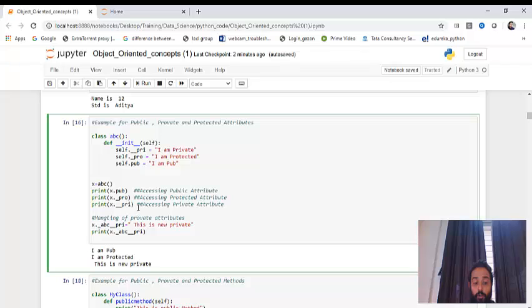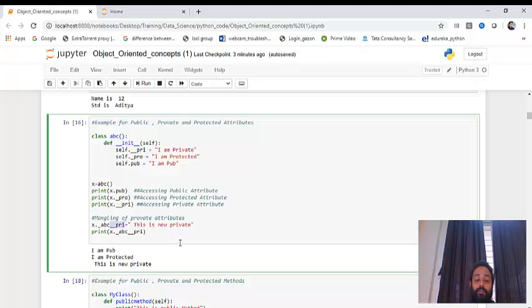This portion will give an error because this is private and you cannot directly access the private variable. So what I've done here is fetch object dot _ABC__private, and I'm defining it as new private, and then when I try to print x dot _ABC__private, this will print this is a private.